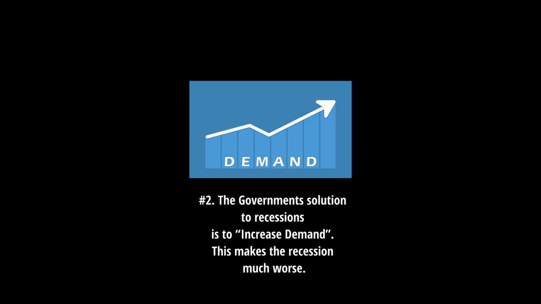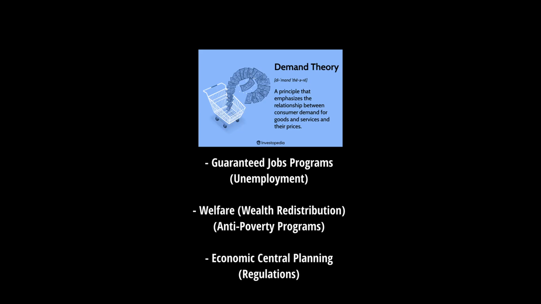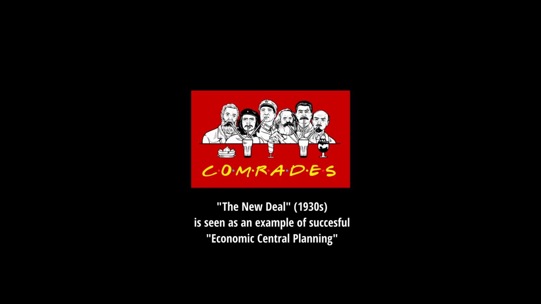Number 2, the government's solution to recessions is to increase demand. This makes the recession much worse. The government sees economic downturns as being caused by not enough demand. Pumping money into the economic system for consumption will solve it, as well as more central planning and regulation to reduce unemployment. Socialists view the New Deal created by FDR in the 1930s as a positive good.